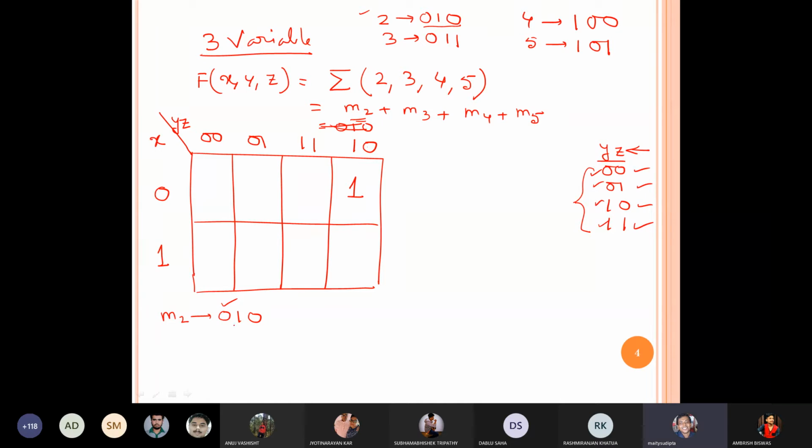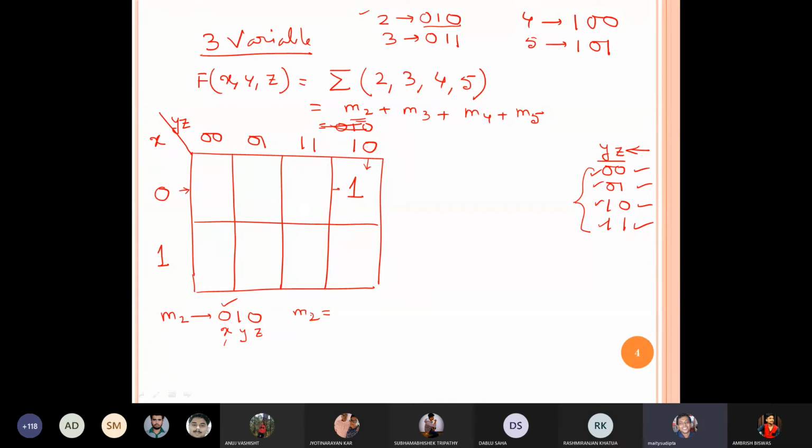Okay. Now, what is the value of it? It is x, it is y, it is z. X is 0 means I have to focus on the first row. Then 1 0: identify where is 1 0. It is 0 0, it is 0 1, it is 1 1, it is 1 0. So 1 0 is this column, and this row. So this is the common region. So here I have written 1. Clear? Okay.